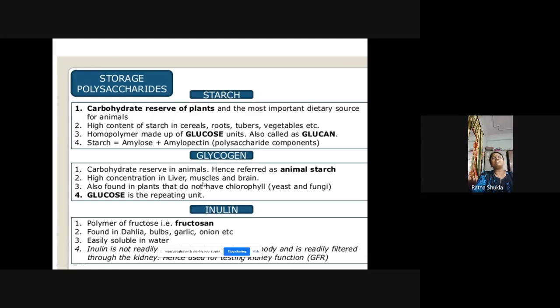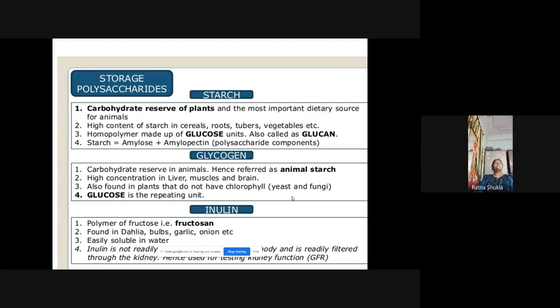Generally this glycogen is present in the liver, in the muscles and in the brain cells, and it is also found in plants that do not have chlorophyll, like yeast and fungi. These are our glycogen sources. And again in glycogen, glucose is the repeating unit.